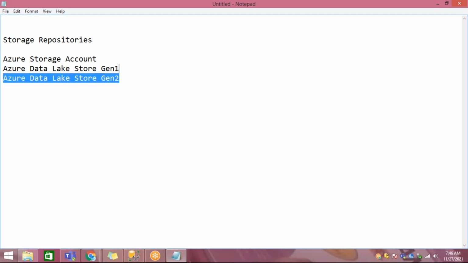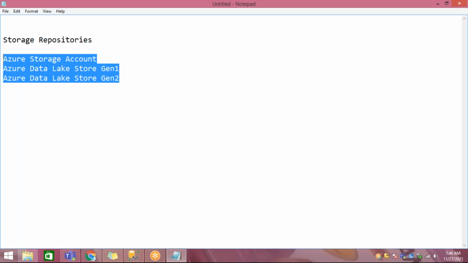This is what we spoke about, and I told you how you can access them. For what purpose are you using Azure Data Lake Storage Generation 2? For static or real-time data.